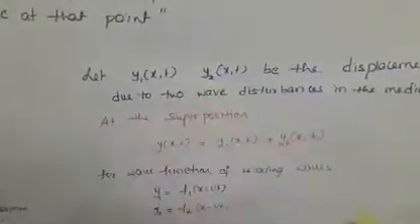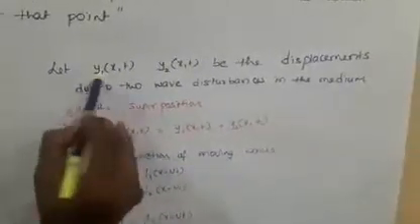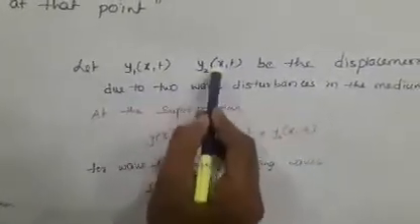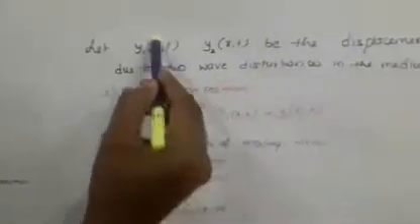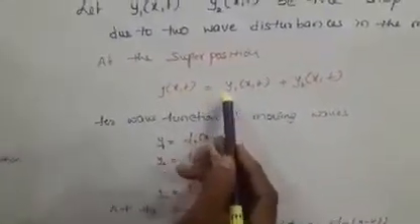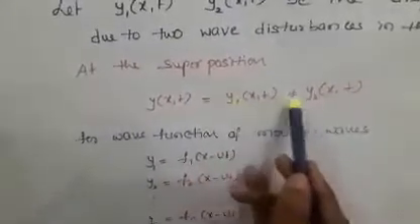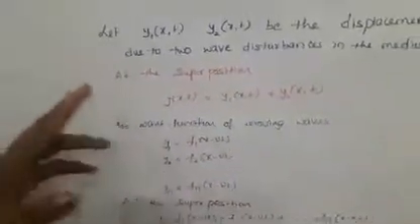A wave is a function of distance and time, so y1 of x,t and y2 of x,t are the displacements of the two waves. At the time of superposition they get added, so y of x,t equals y1 of x,t plus y2 of x,t. The superposition can be applied to the wave function like this.